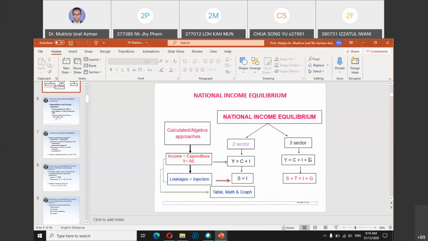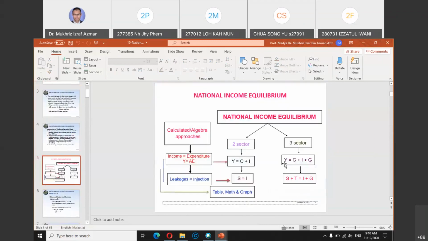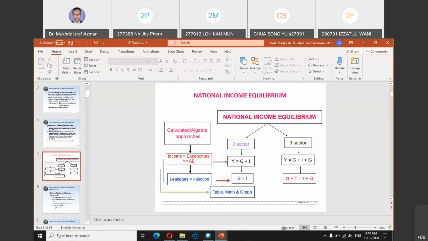Again, we go back here. Consumption plus investment. In a two-sector economy, equilibrium output is achieved when consumption plus investment. We know that the consumption function just now is A plus BYD. B is the MPC, Y is your disposable income.